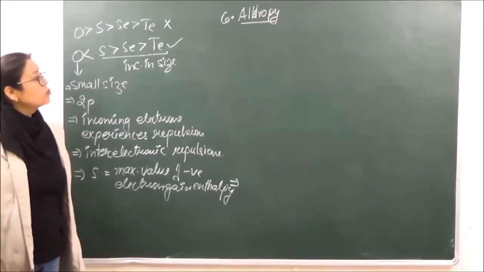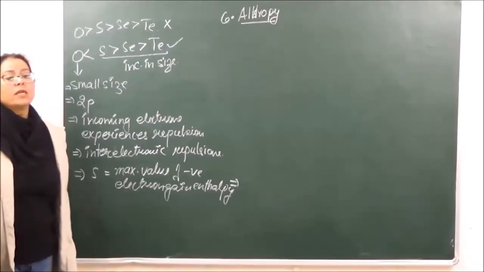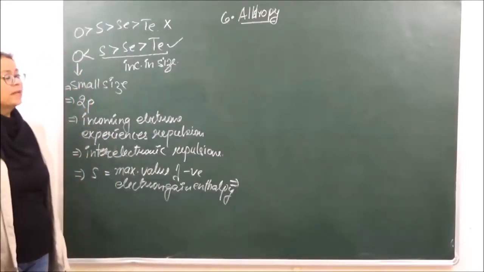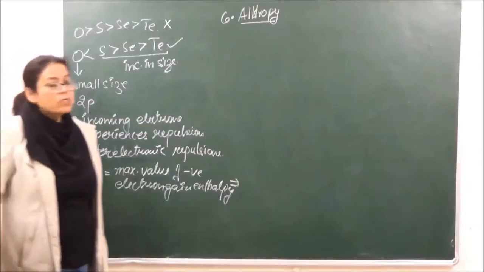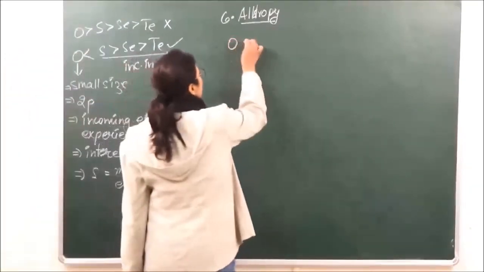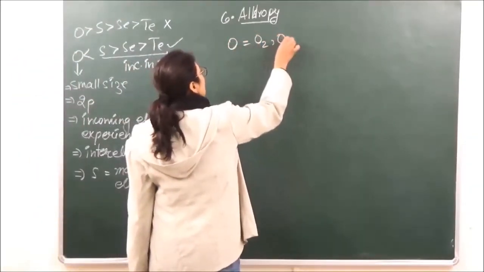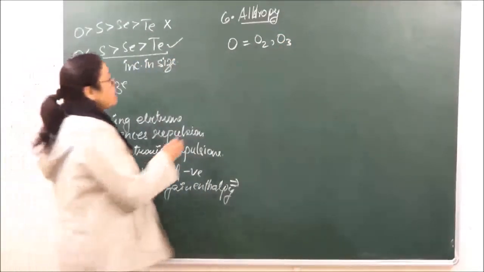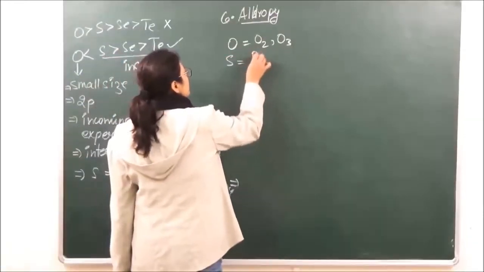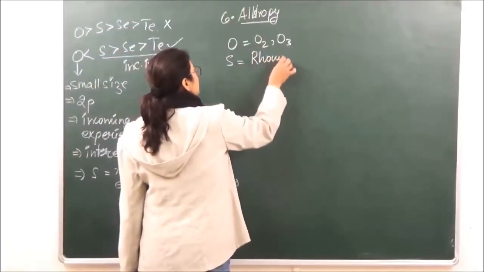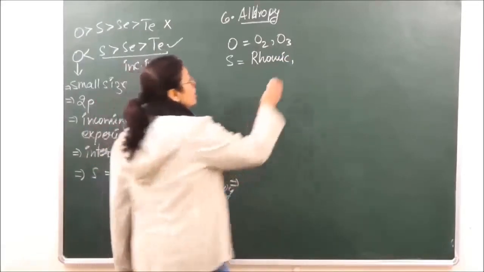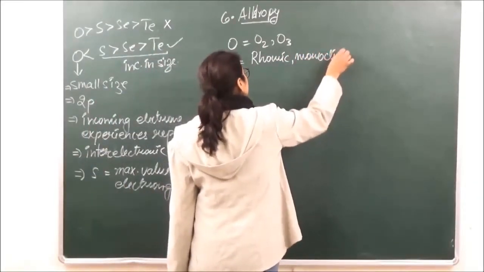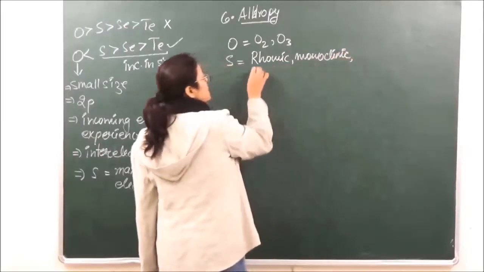So allotropy is anything in which there is going to be more than one structure of the same element. Oxygen exists in the form of two allotropes, oxygen and ozone. ठीक है? फिर उसके बाद we have sulfur. Sulfur exists as rhombic sulfur, monoclinic sulfur and plastic sulfur.